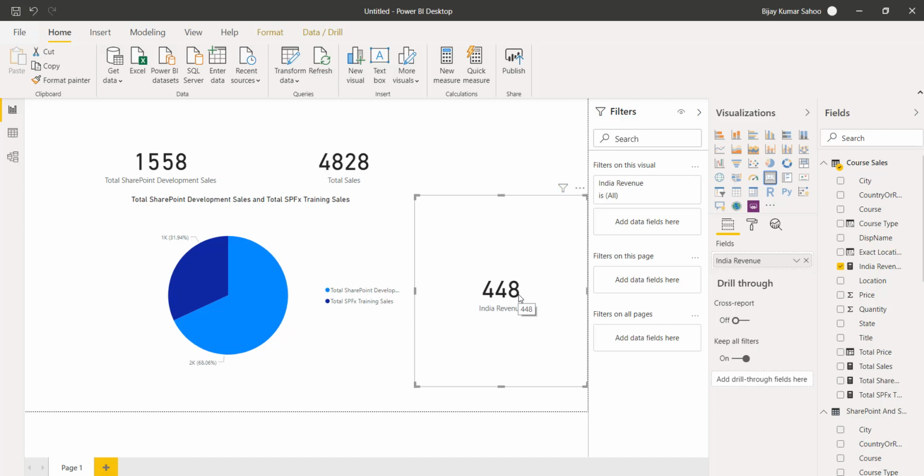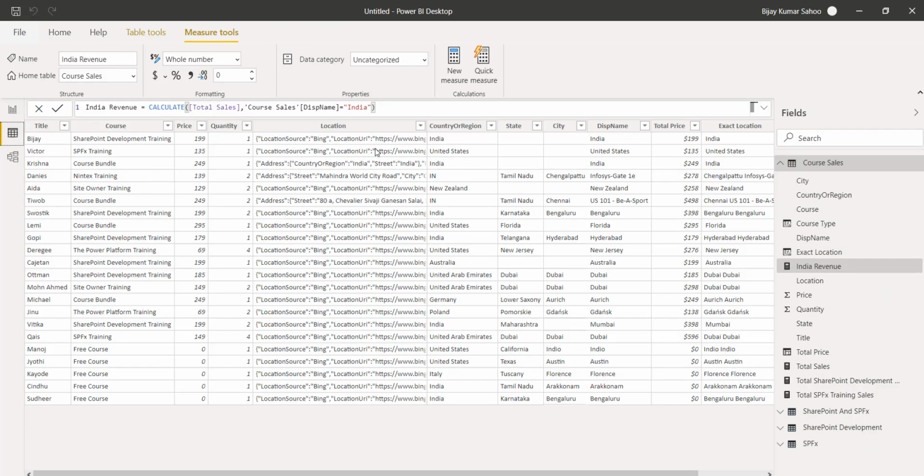Suppose you also want to return a table of data. For example, if you want to filter the sales where the price is greater than something, then it will filter the records and give you a table of records where the price is more than 150, or whatever price you have taken, you can put that over here. So this way we can use the row filter.